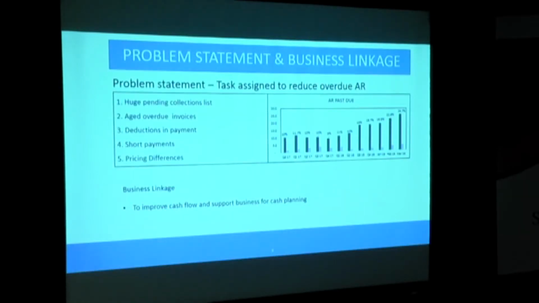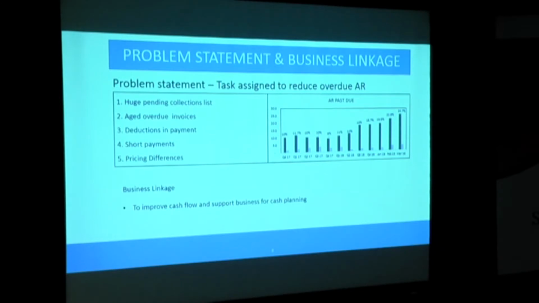A business needs funds to run its processes and plan its activities. So an increase in overdue causes a cash flow deficit, which we have to answer to the management. Why is there an increase? Why is there a deficit in cash flow? The problem statement we have taken is how to reduce the overdue percentage in our accounts receivable process, linked to cash planning. The business addressed this issue in a project because it needs sufficient cash flow.